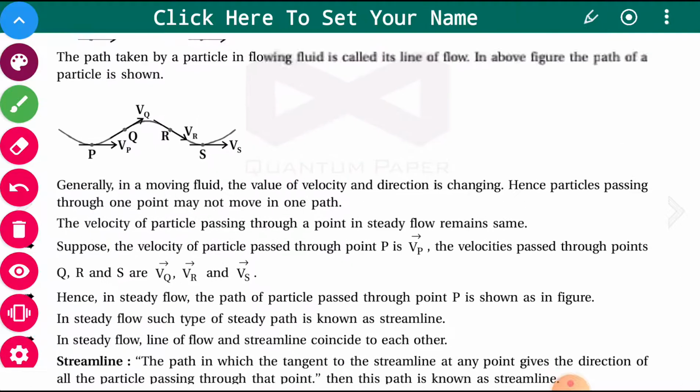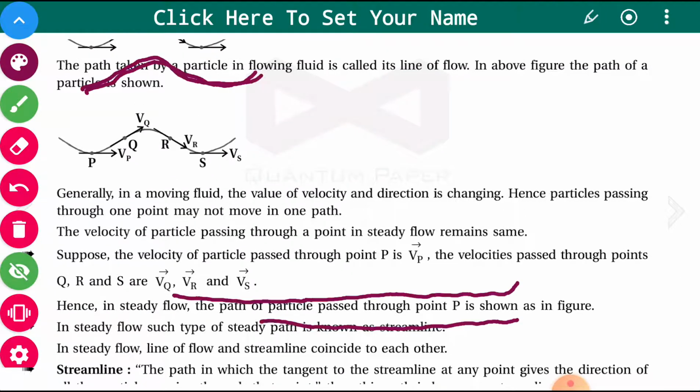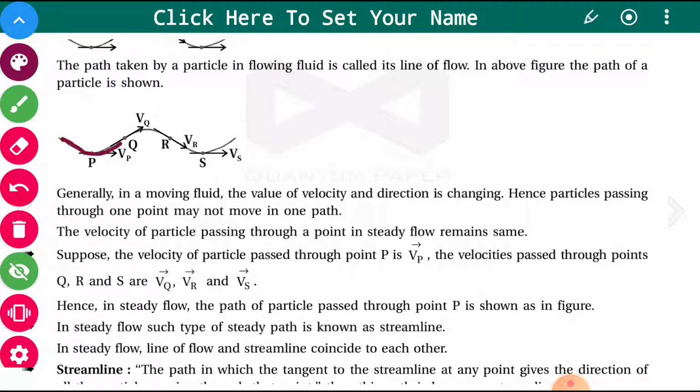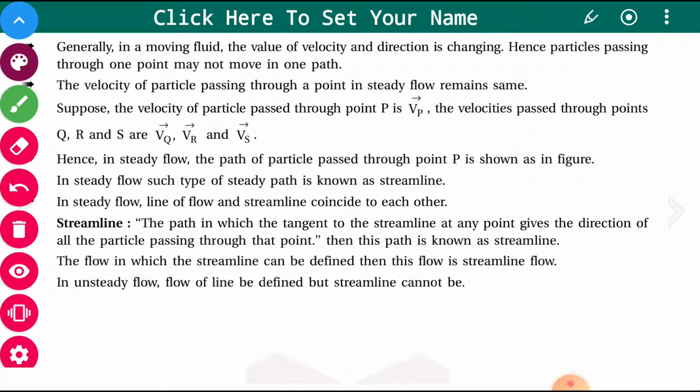So if you have a streamline, say for example you have this as a streamline, then the tangent is drawn in this direction. Say for example at this point the tangent is drawn in this direction, and the direction of the tangent gives the direction of all the particles.